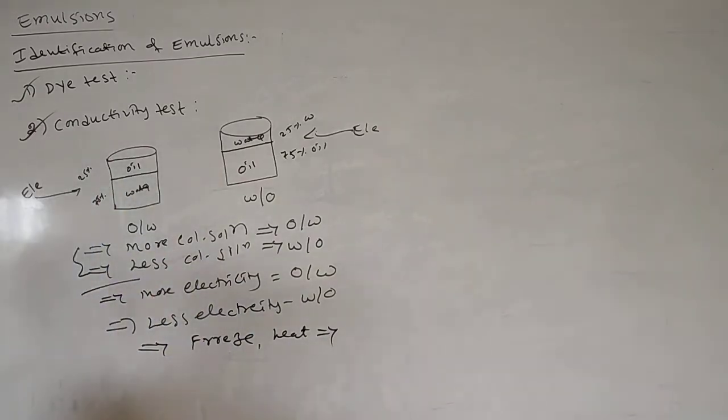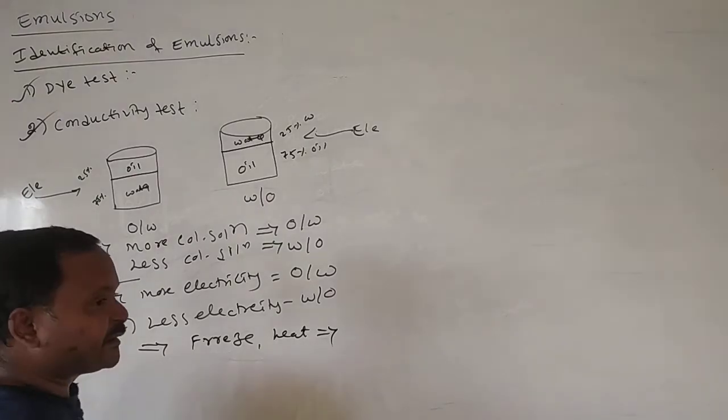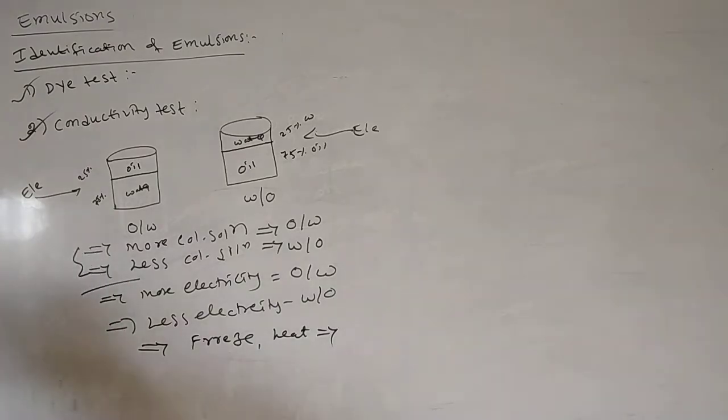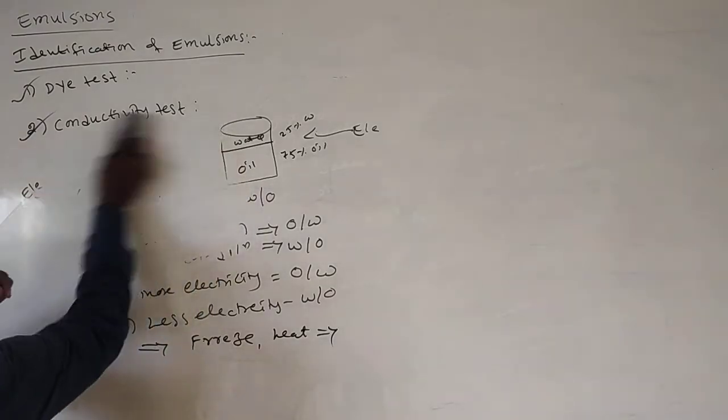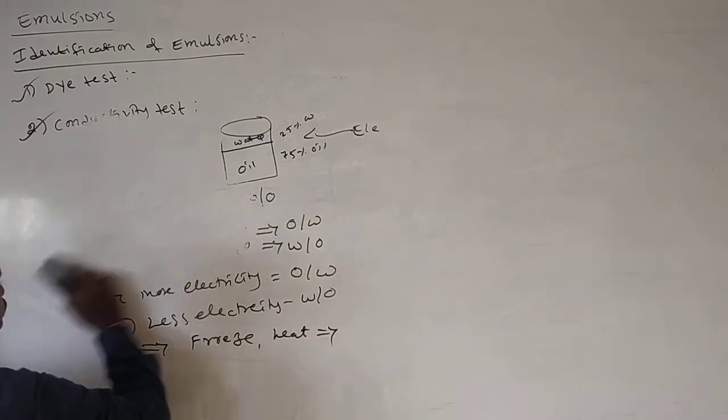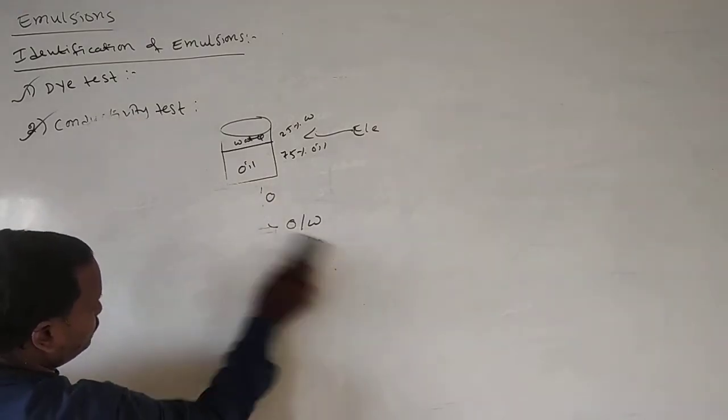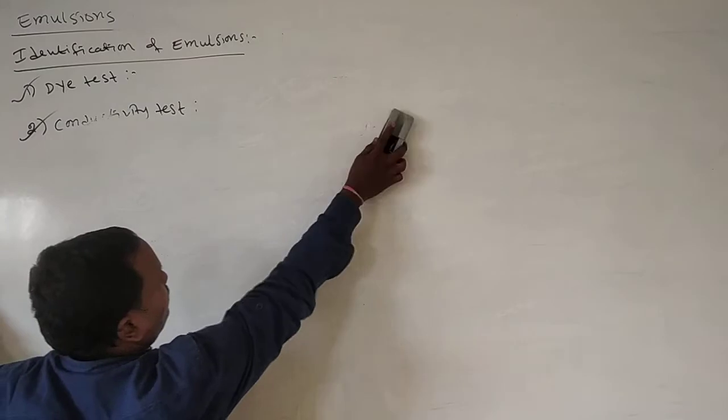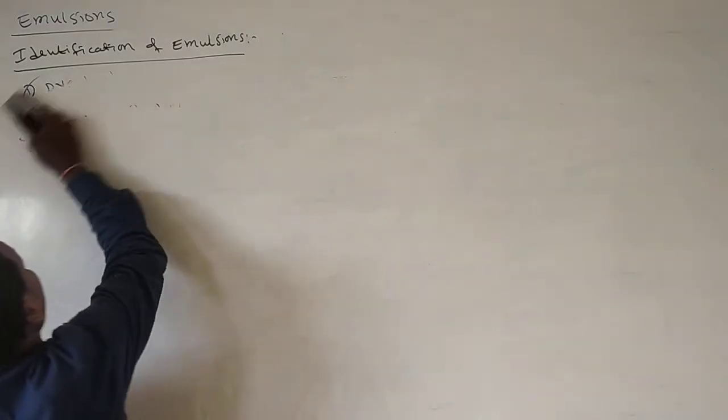This is about the identification of emulsion. What are emulsions, types of emulsions, identification of emulsion, and what are emulsifying agents. What are the examples for emulsifying agents? In conclusion, we see one more important topic, gels. Can you give an example for gels?